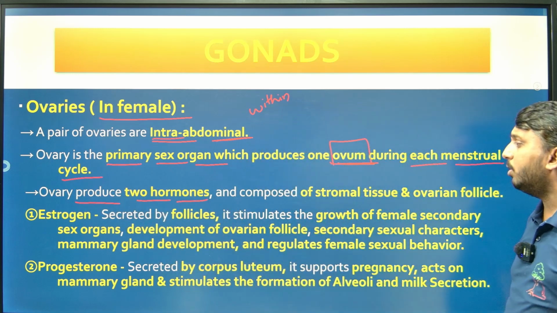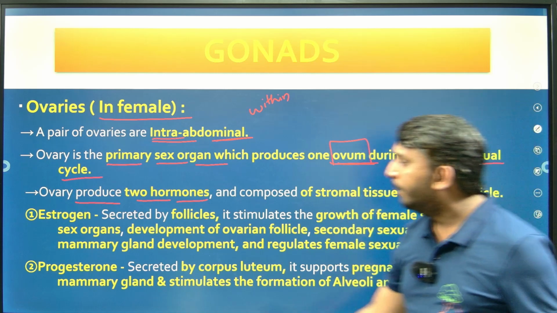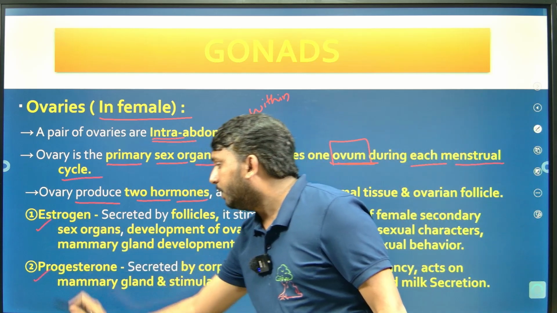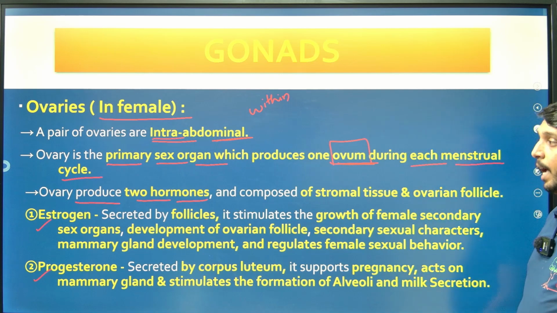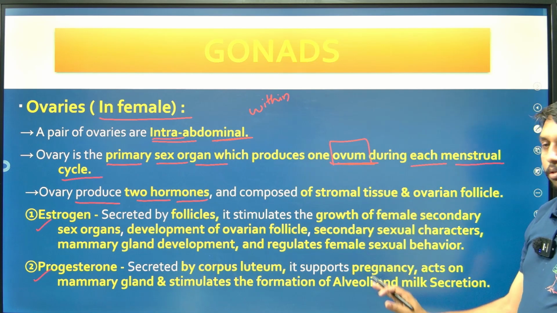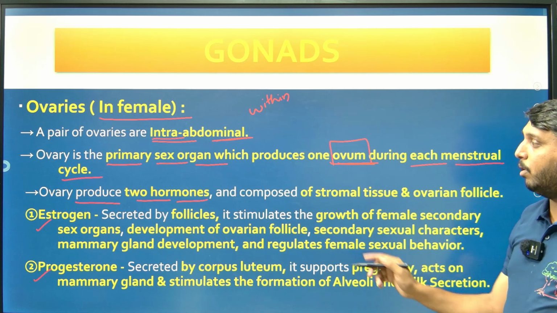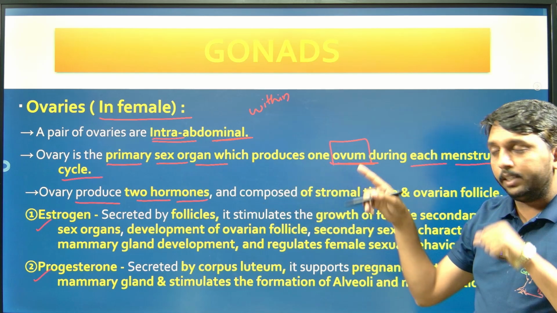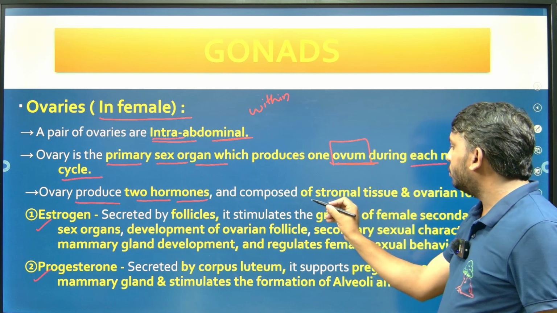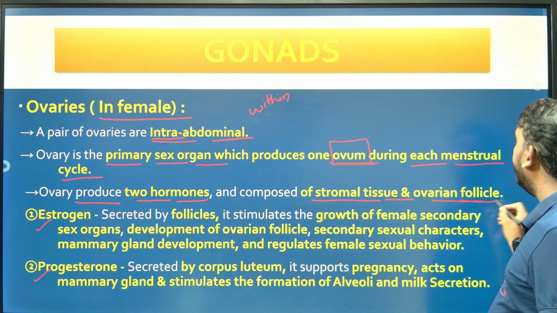The ovary produces 2 types of hormones. So they are known as what? They are known as estrogen and progesterone. First one estrogen, second one progesterone. And these 2 hormones are released by what? Ovary.